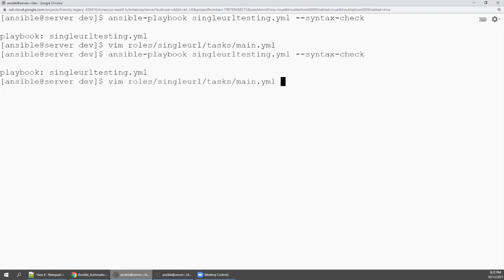I'm just going to show you: vim roles single URL defaults. When we typed this, we had given a space. So there was a space, and I have just removed the space now.